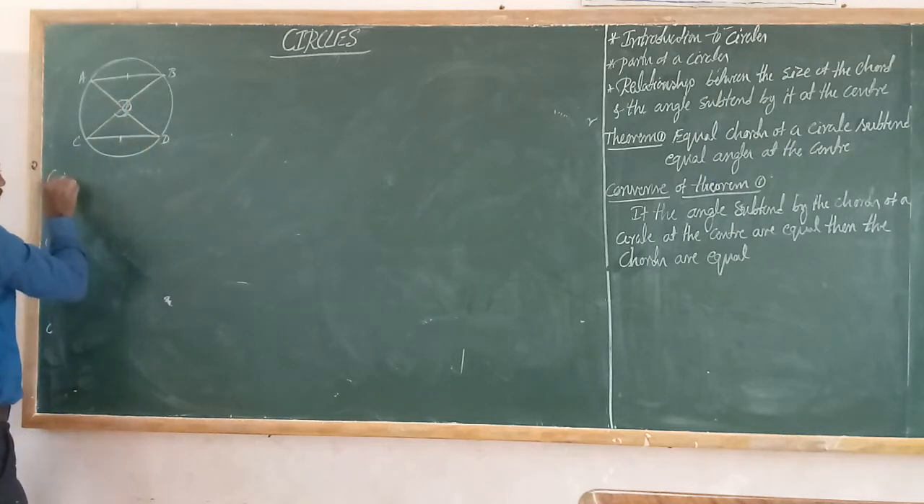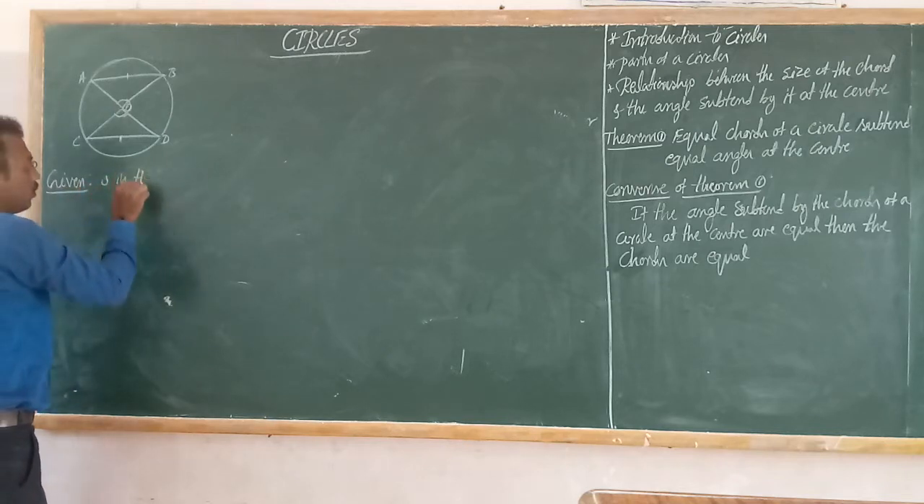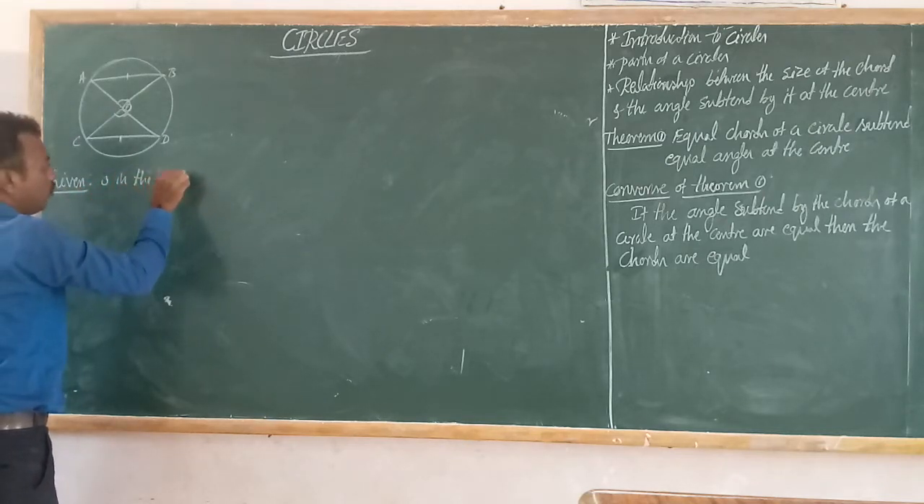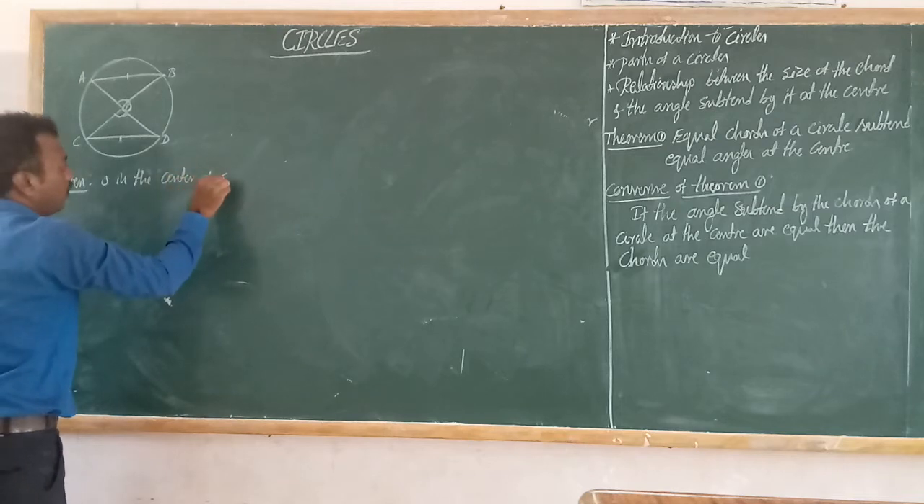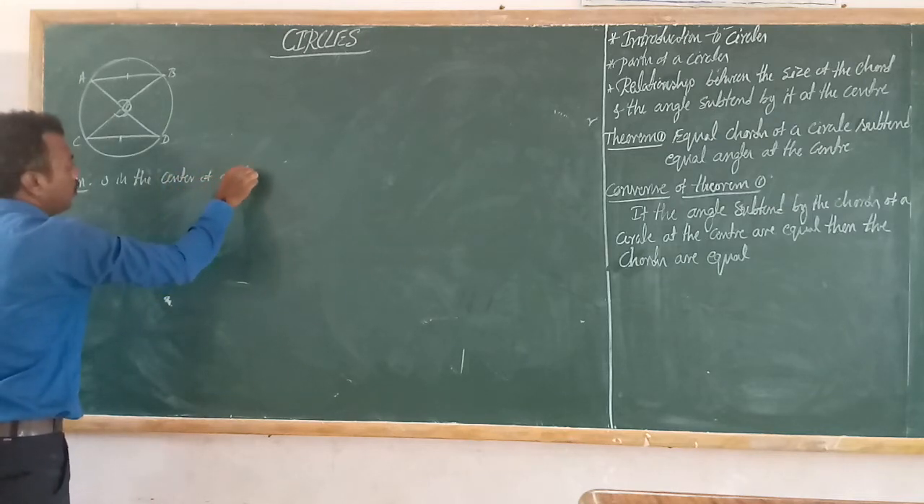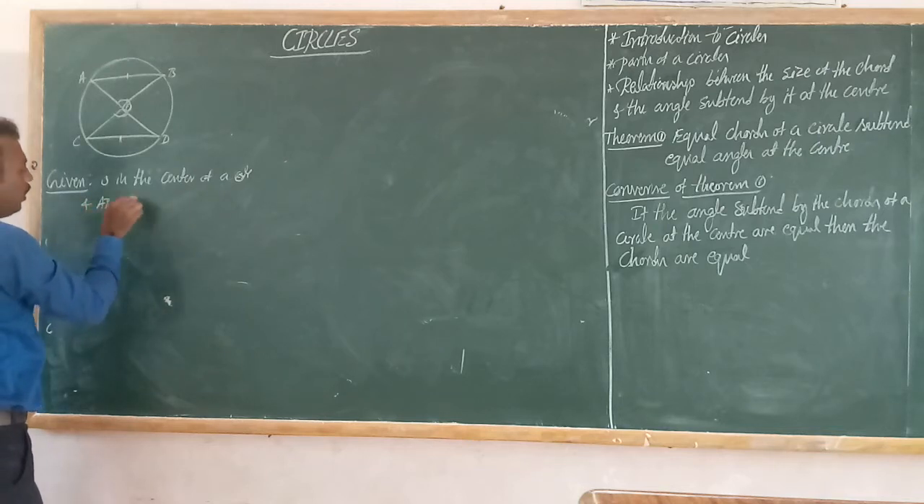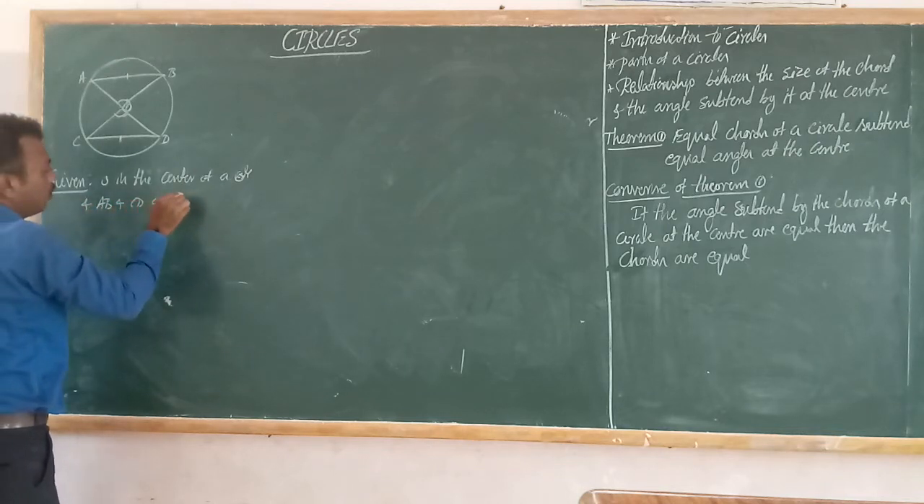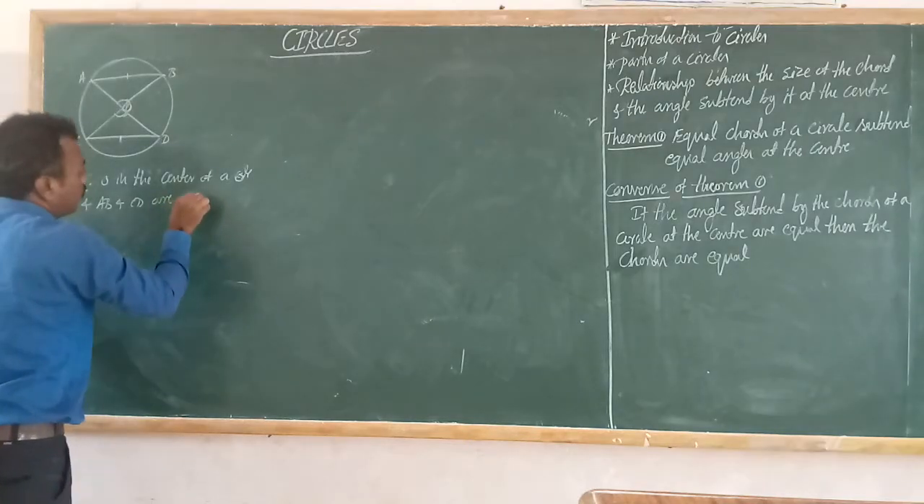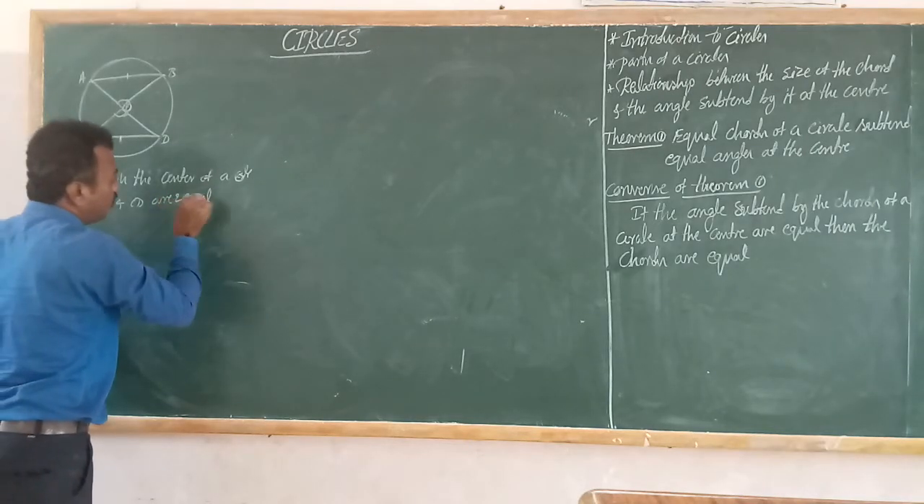Therefore, write the given. O is the center of a circle and AB and CD are equal chords. Two equal chords.